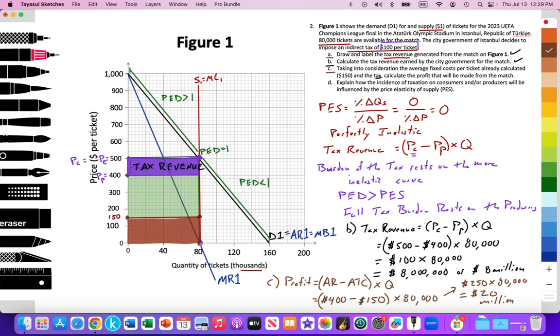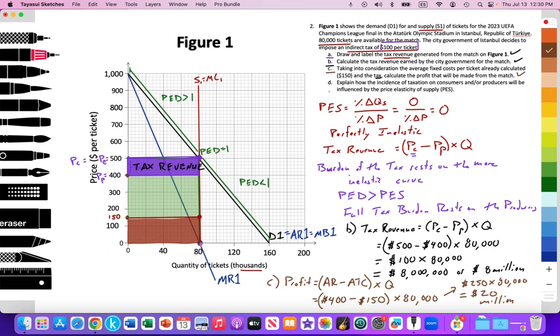This is the value of the costs on average per ticket. And so this brownish boxed area is the total value of all of those total costs, which is in this case only fixed costs. There are no variable costs. In addition, we have the tax revenue in the purple shaded area, which the producer does not keep. That goes to the government. We can also see that the consumer is not impacted whatsoever, that their consumer surplus is unchanged. So we've done part C.